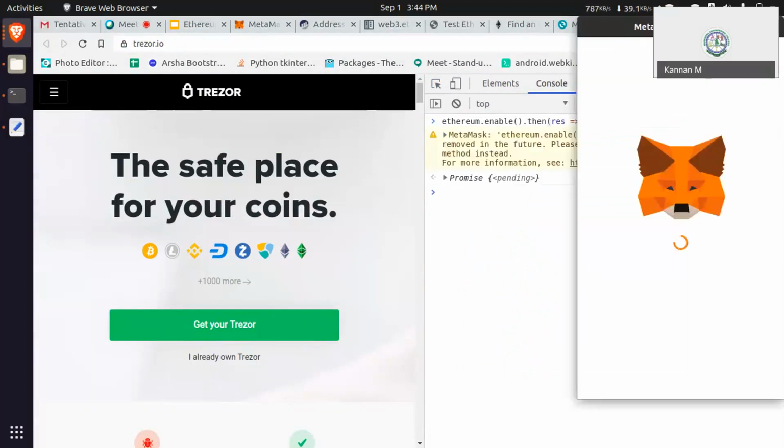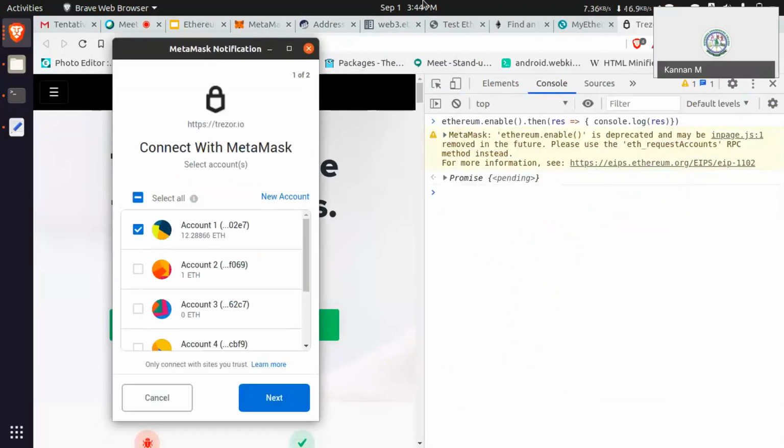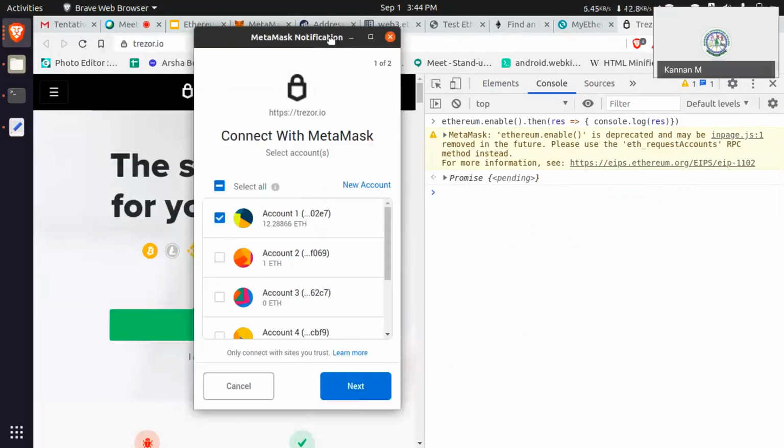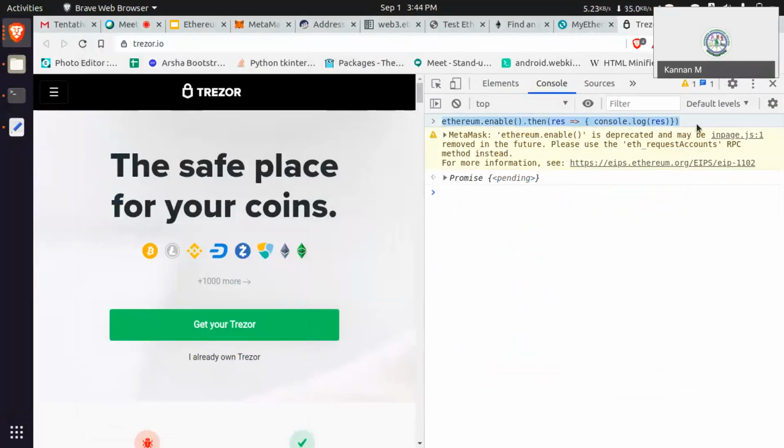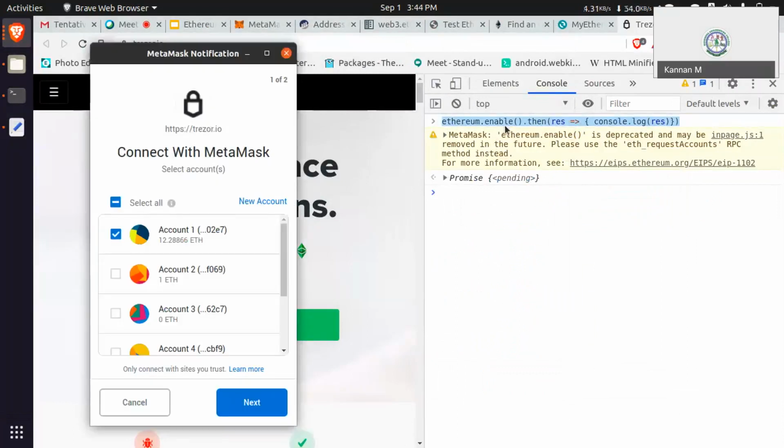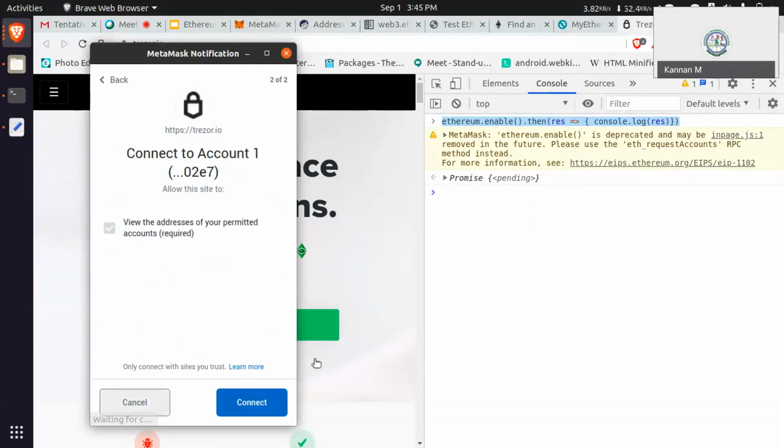Yeah, this is happening. While clicking any MetaMask action, this will come for connecting. This is happening with this JavaScript code. I'm just saying how the web page and the MetaMask get connected. Don't confuse with it. Okay.